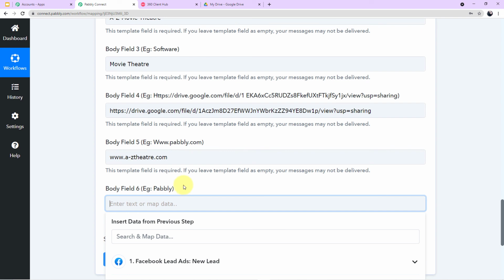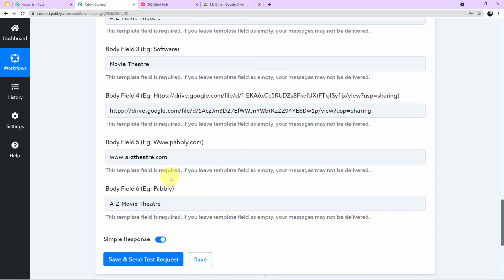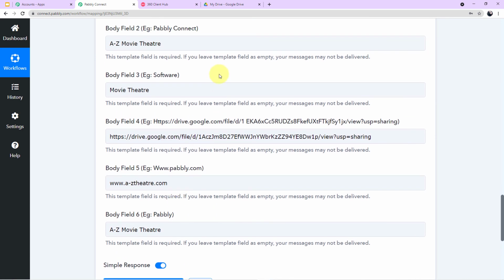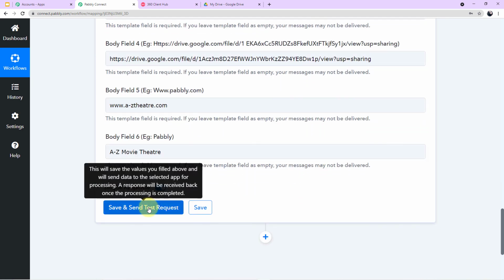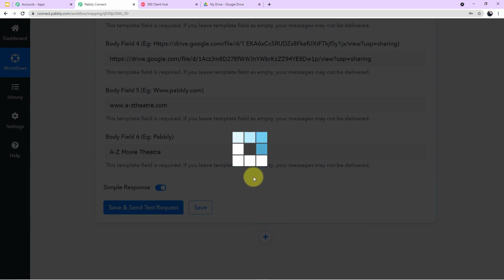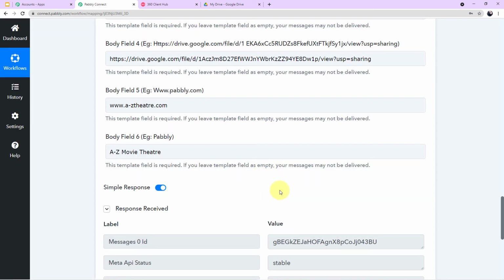Okay. Now come to the body field 6. Here in the example, again, the Pabbly is written. So again, we'll write the name of our movie theater, which is A to Z Movie Theater. Okay. And guys, we have successfully filled up all the fields here. Now we will click on save and send test request and we will see if the responses are positive or not. Let it load for a second.